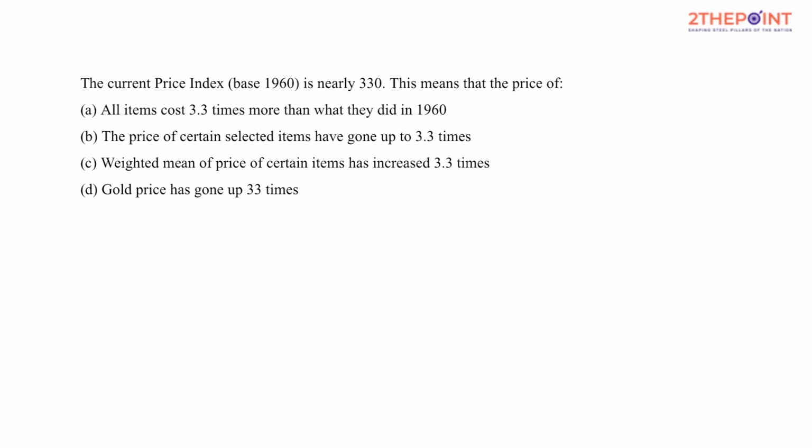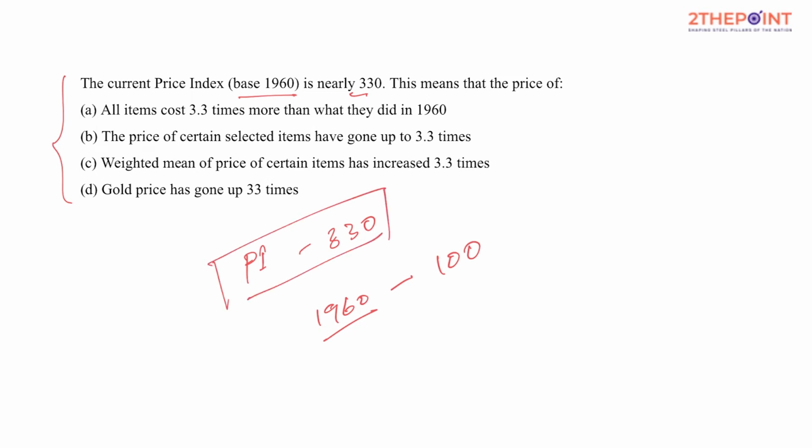The current price index, base 1960, is nearly 330. This means the price of... in fact, I'm sorry, this question is not yet complete. Let me simply make it different. If the price index is 330, and let's say 1960 is the base year at level 100, and the current price index is 330, what does it mean? That's the very basic meaning of the question.